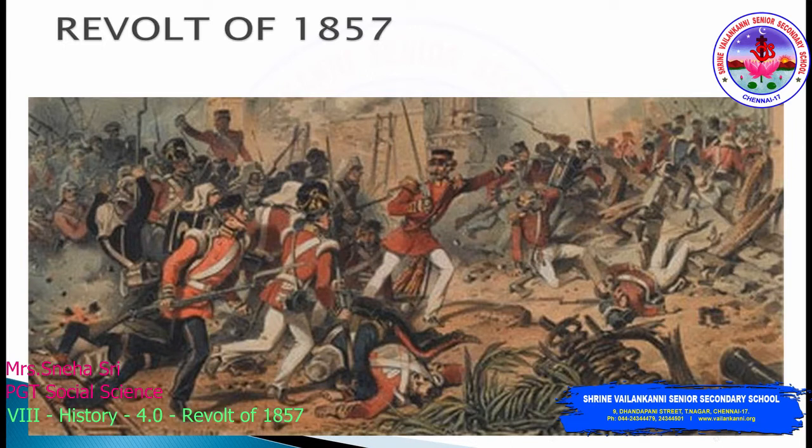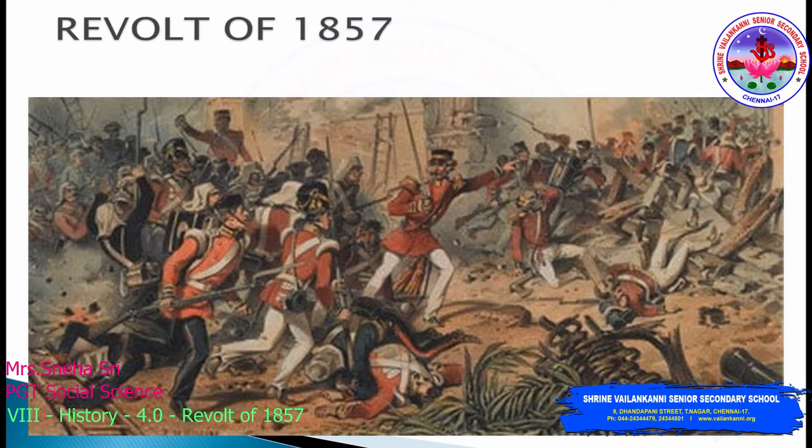They came here as traders, then slowly by waging war as well as using various policies like doctrine of lapse or subsidiary alliances, and through annexations, they were able to bring most parts of India under their control. So, India is now under the control of British East India Company. So, we are in that particular situation.